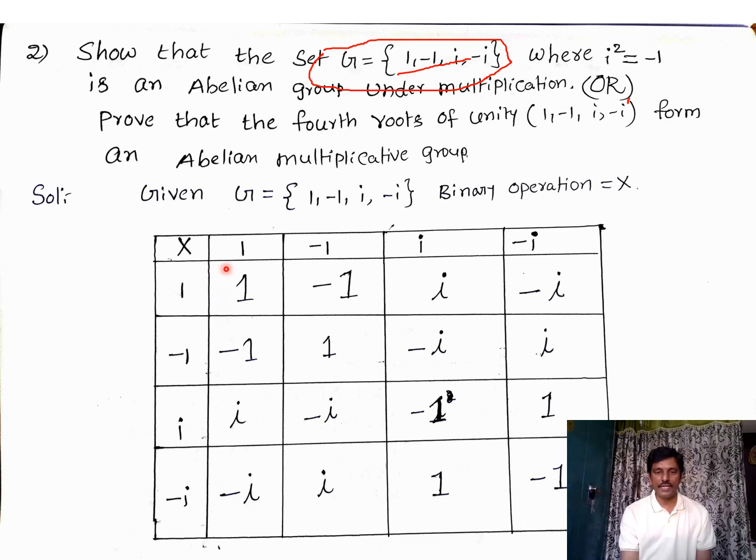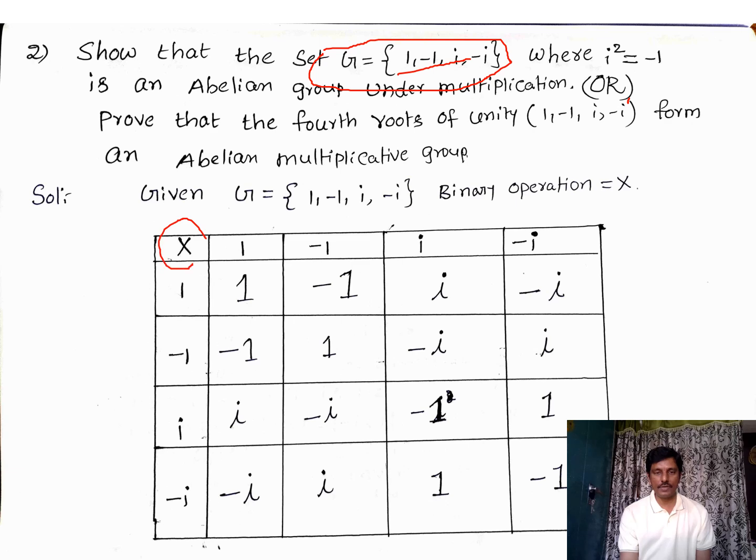First we write all the elements given in the set as rows and columns: 1, minus 1, i, minus i, and the same elements row wise. Now these are empty cells, and we need to fill them using the corresponding binary operation.